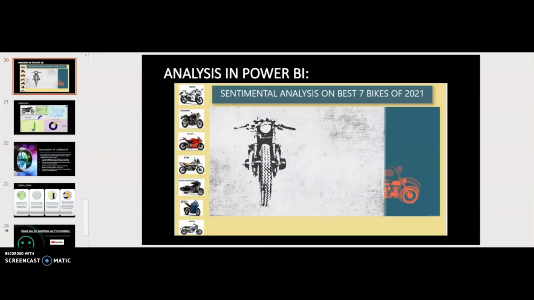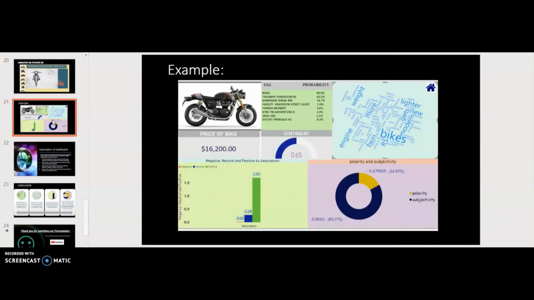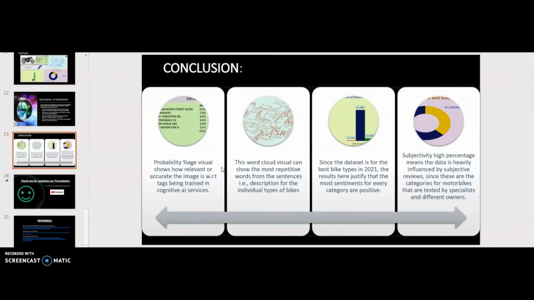Coming back to the PPT, we have added all the screenshots for the dashboard and one particular visualization for a particular type of bike. To conclude, we have used different types of charts. One was showing the probability of the custom vision. The second one was the word cloud map. Then we used the bar graph to show the positive sentiments, and then finally we added a donut chart to show the high subjectivity percentage.